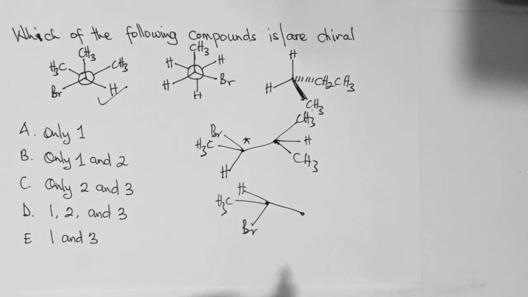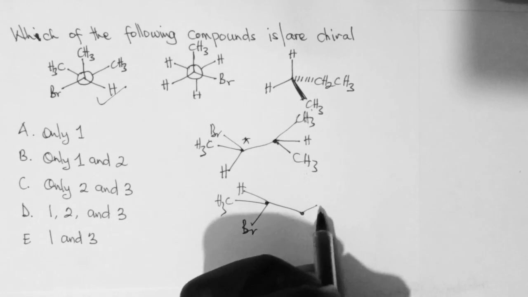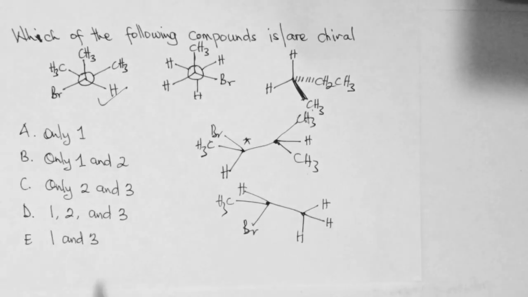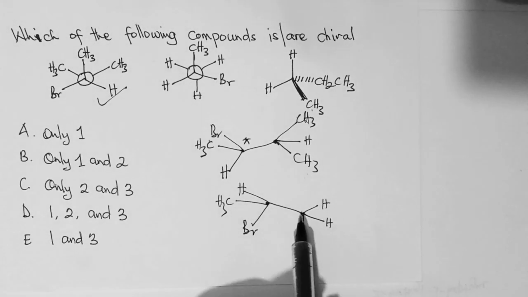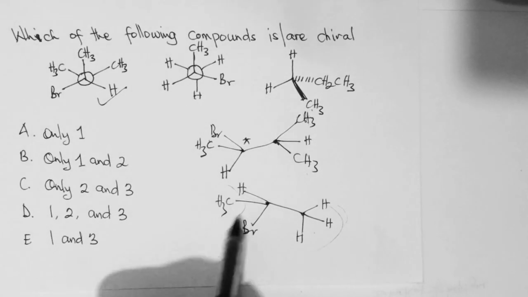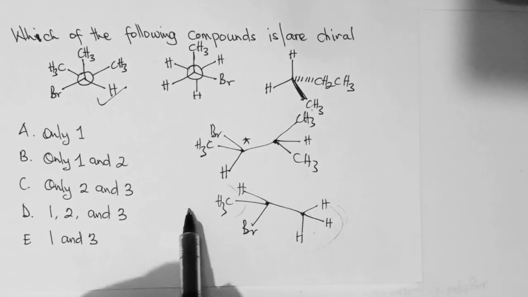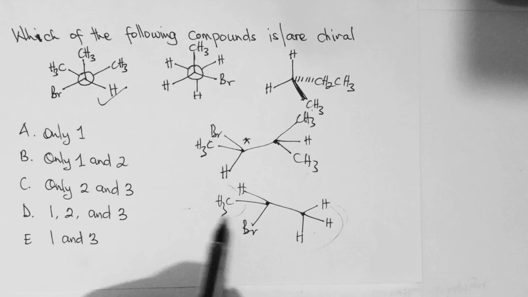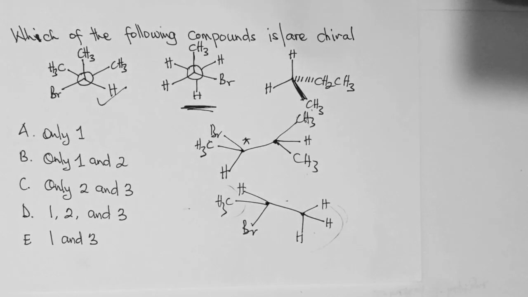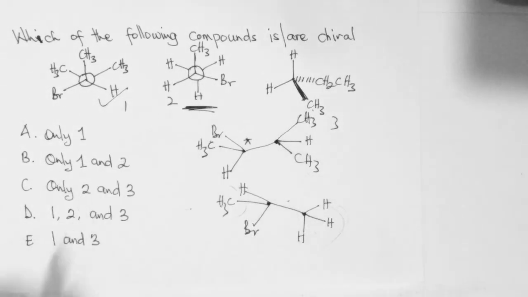It's bonded to 3 protons. So there's 1 proton, 2 protons, and then the third proton. So you see that this is CH3 and this is CH3. They are the same. And because this is CH3 and this is CH3, this is not a chiral compound. So 2 is not a chiral compound.